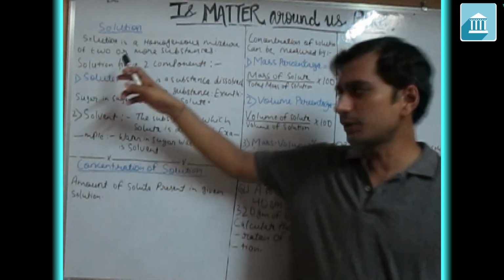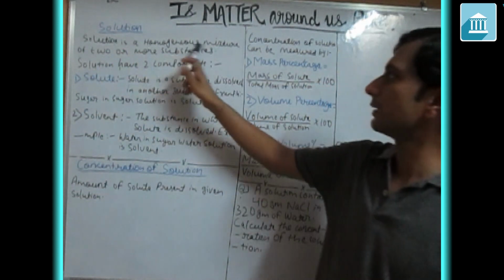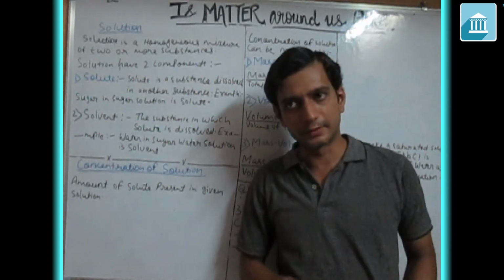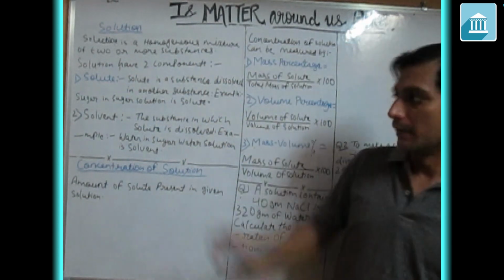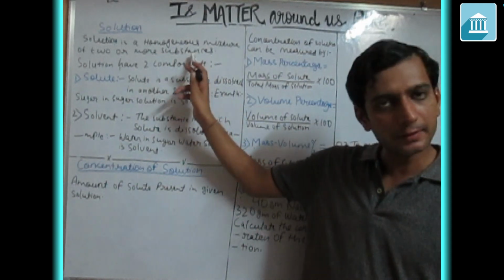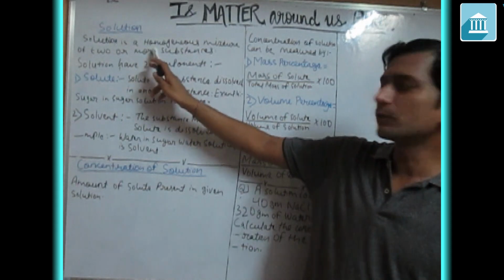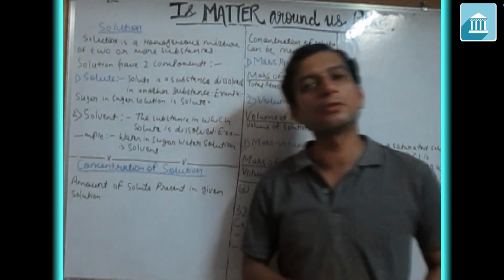So what is a solution? A solution is a homogeneous mixture of two or more substances. This means a solution is a mixture, okay? And what type of mixture? That is a homogeneous mixture. What was a homogeneous mixture?